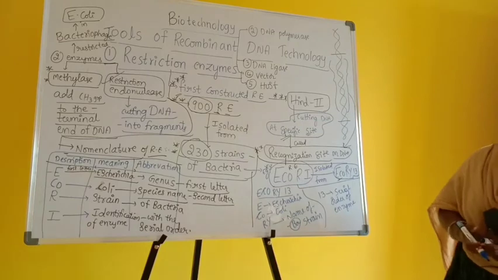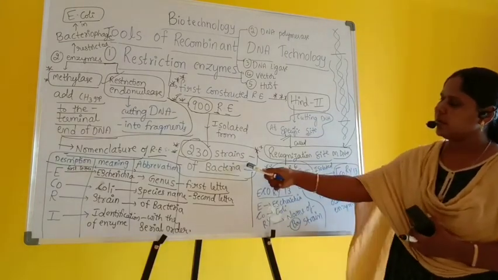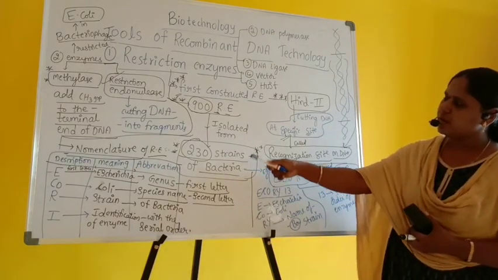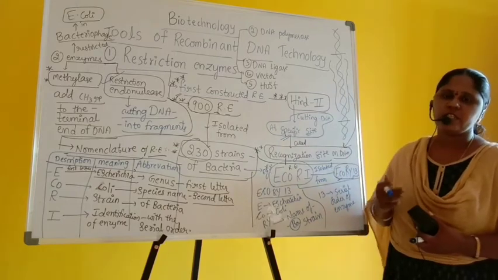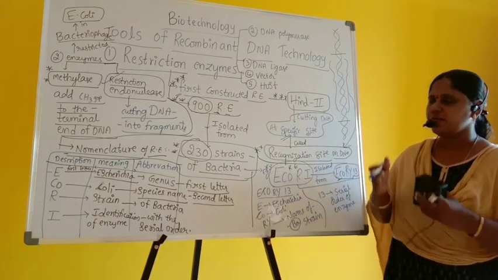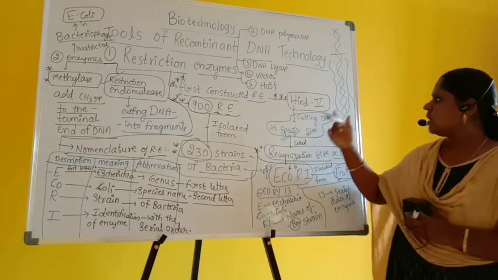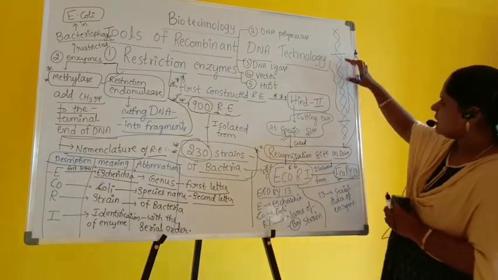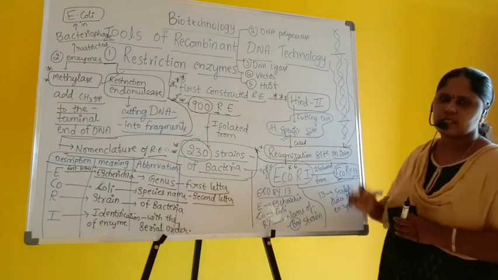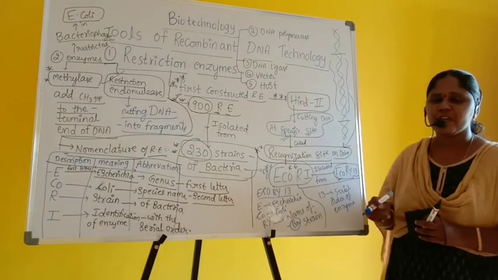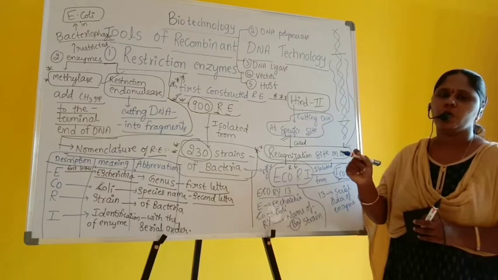So different organisms, bacteria, play a vital role in giving different types of restriction enzymes, which we use for cutting DNA fragments at different locations. For each recognition site, we have a specific restriction endonuclease.